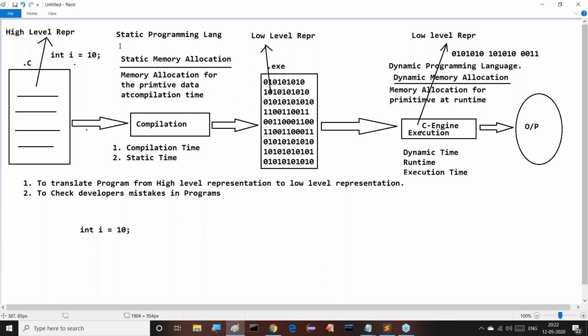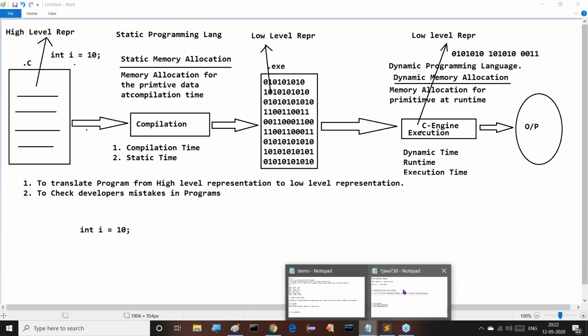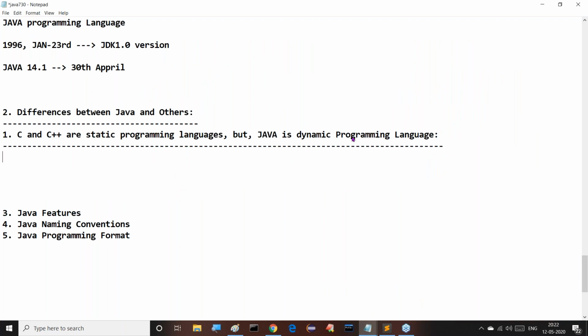Now I'm asking this question to you. What is our difference actually? If you observe our notepad here, C and C++ are static programming languages, but Java is a dynamic programming language. Now here we are able to provide the point. I'm giving conclusions now. C and C++ are static programming languages.